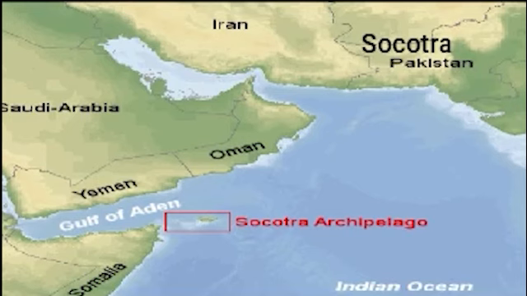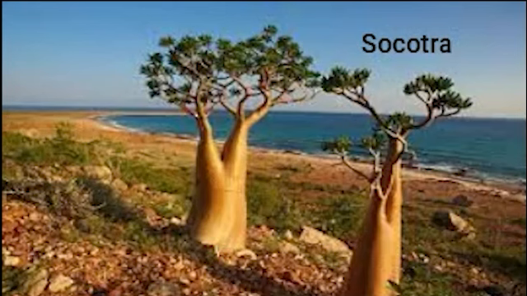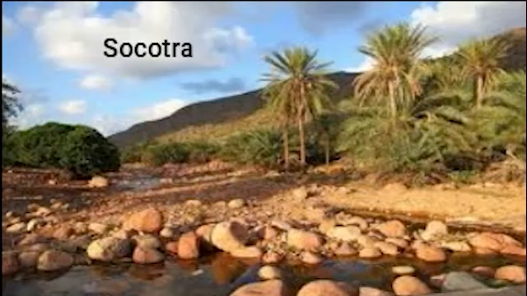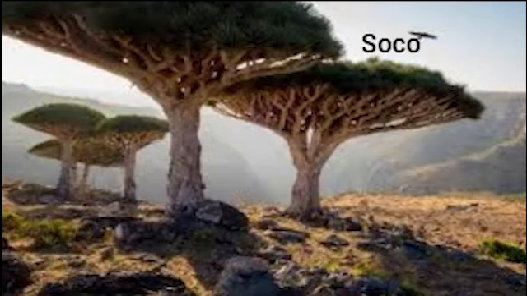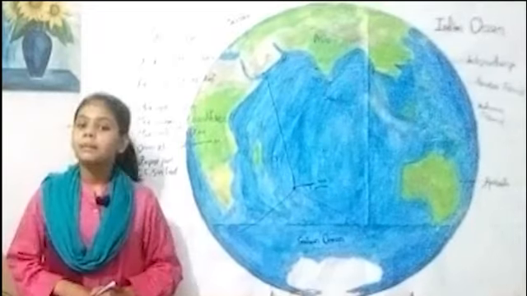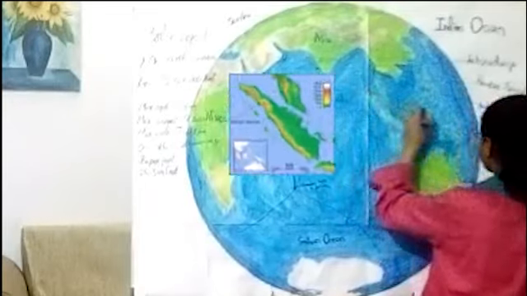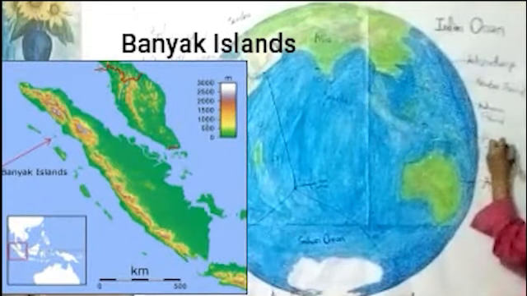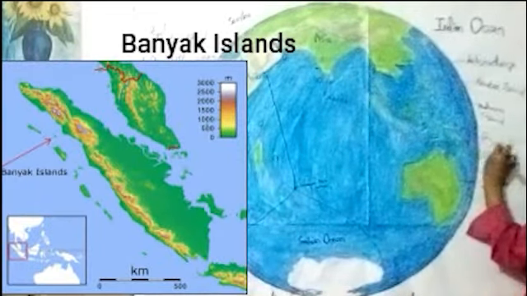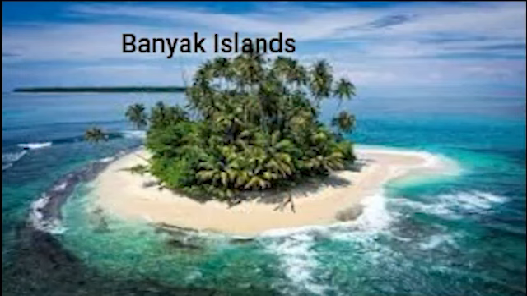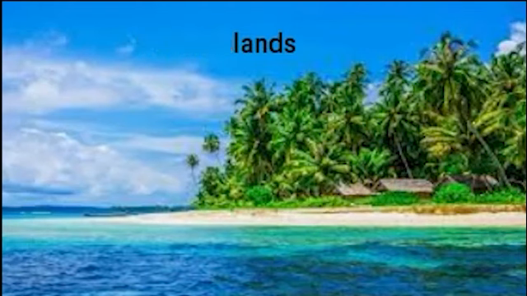The Socotra Archipelago is in the northwest Indian Ocean near the Gulf of Aden, is 250 kilometers long and comprises 4 islands and 2 rocky islets. Banyak Islands. It is here. The Banyak Islands are an archipelago of 99 islands.